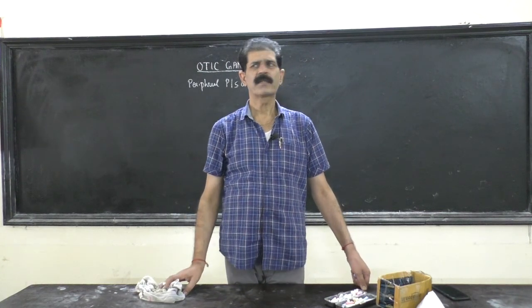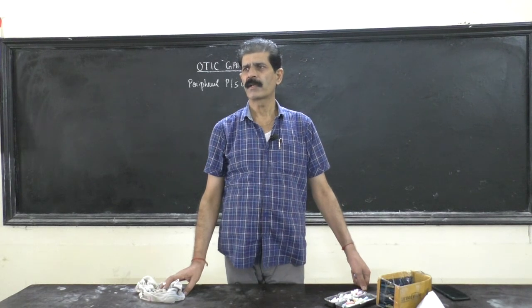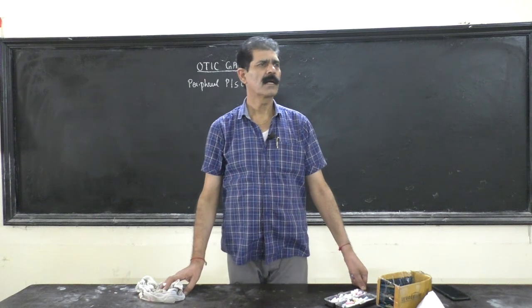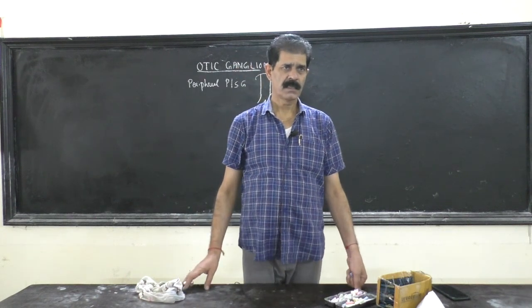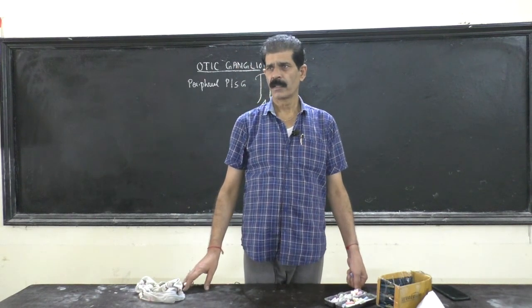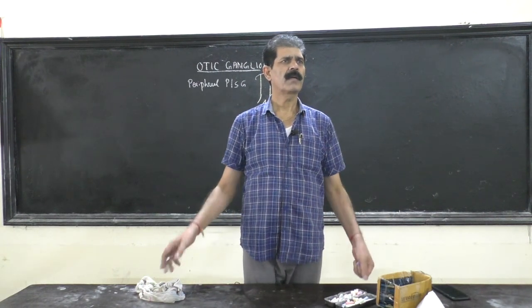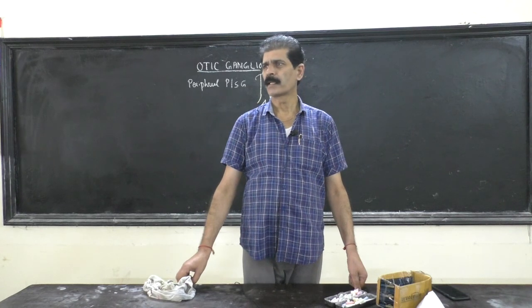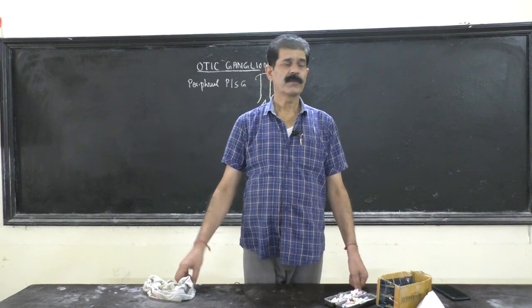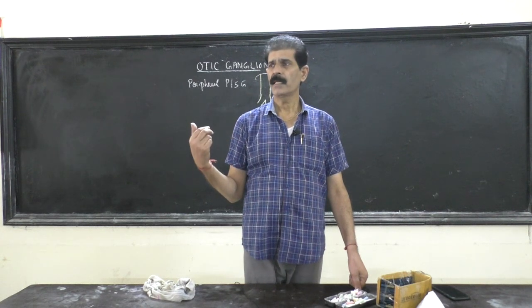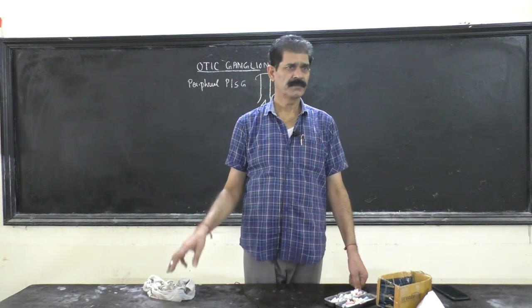The structures of the nervous system present in the central part of the human body are called CNS, central nervous system. Whatever nervous tissue lies away from or other than the central part is called the peripheral nervous system. So this is the meaning of peripheral. And the second word is parasympathetic.